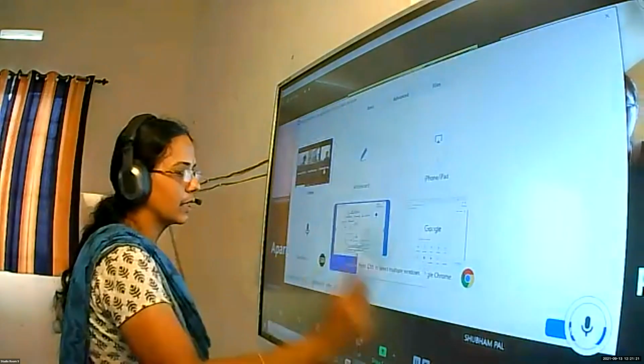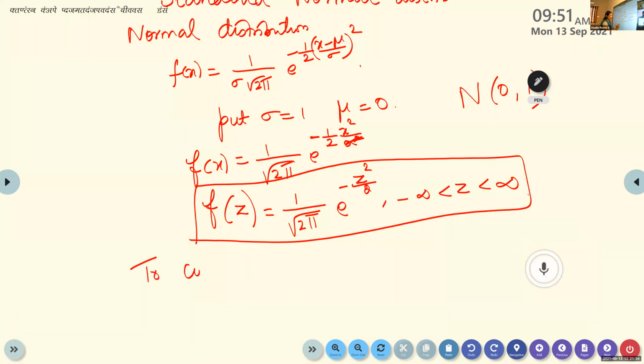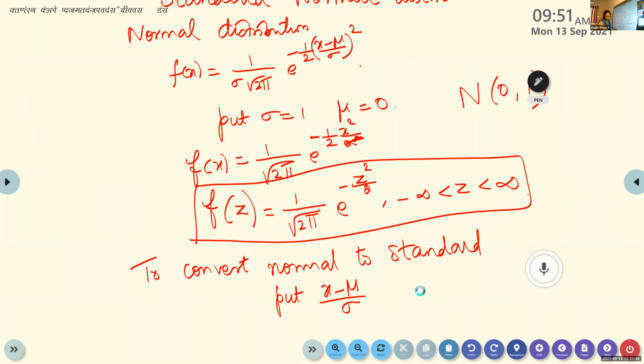In order to convert, listen children, look at the next point. All these points are very important, that is why I keep insisting, note down. To convert normal to standard, for your understanding, we put x minus mu by sigma as z. We can substitute this: z is equal to x minus mu by sigma. And this term only we call it the z score.